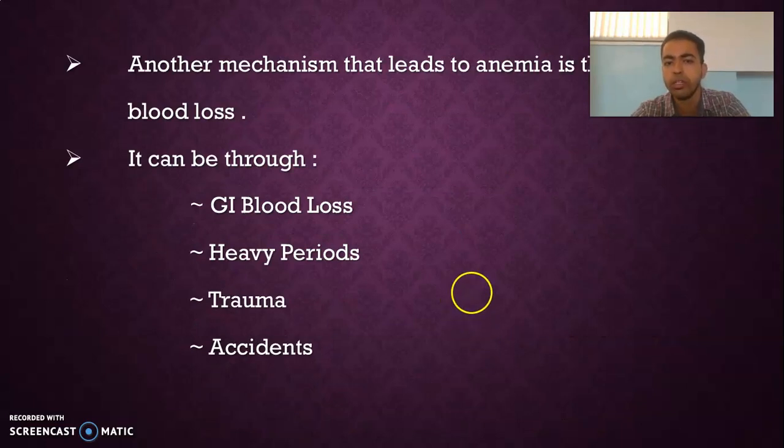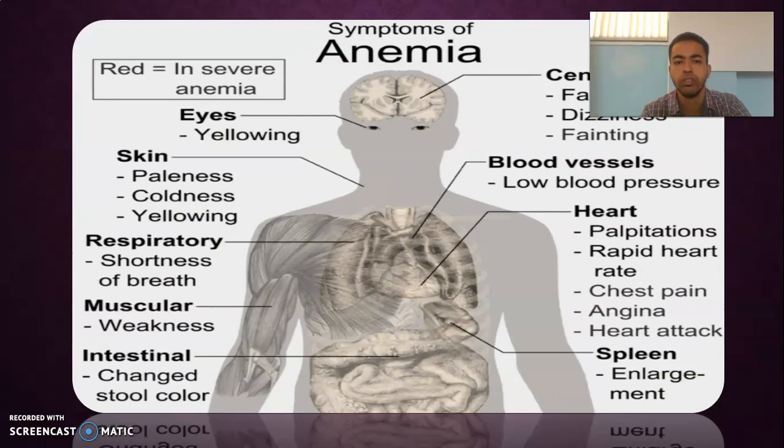Another mechanism that leads to anemia is through blood loss. So it can be through gastrointestinal blood loss, heavy periods, trauma, and accidents. So what are the symptoms of anemia? There are a number of symptoms in anemia. In case of anemia, you can see the eyes will be yellowish in color. In case of the central nervous system, you can see there will be fatigue, dizziness, and fainting.